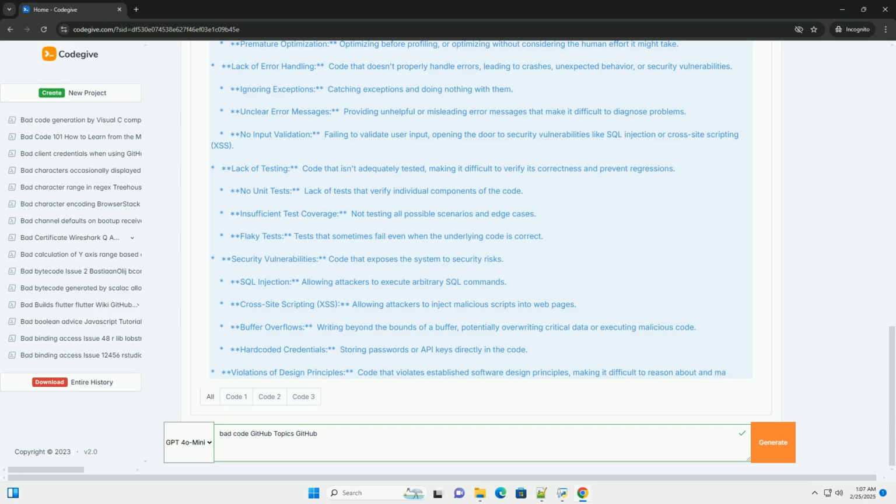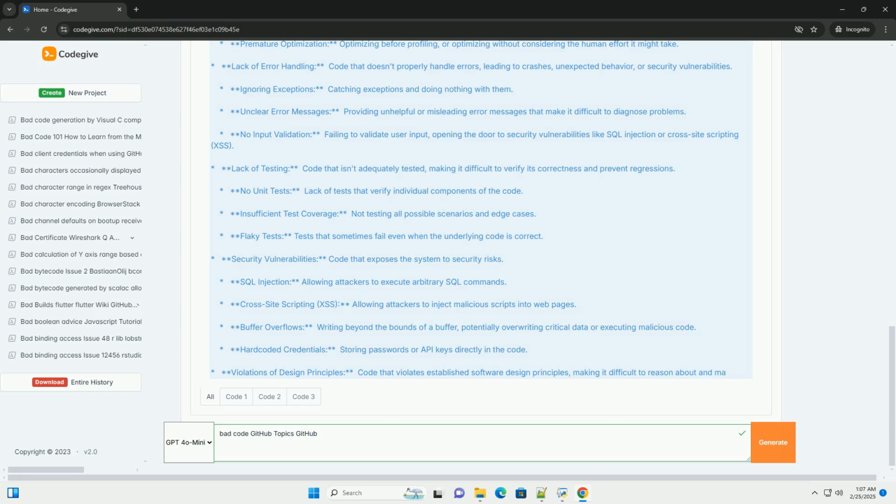Establish coding standards. Define clear coding standards and style guides, for example using PEP 8 for Python, for the project. Use linters to enforce these standards automatically. Use static analysis tools. Integrate static analysis tools into your CI/CD pipeline to detect potential bugs and code smells. Write unit tests. Write unit tests to verify the correctness of your code. Aim for high test coverage.